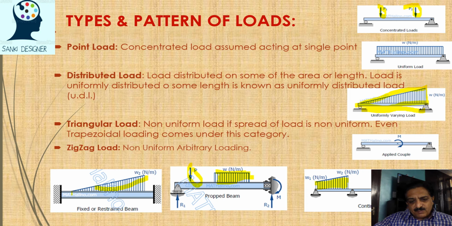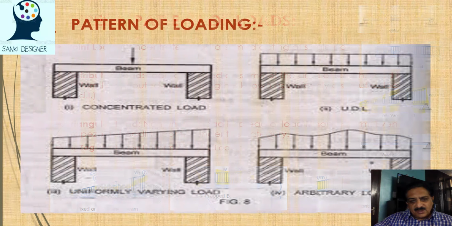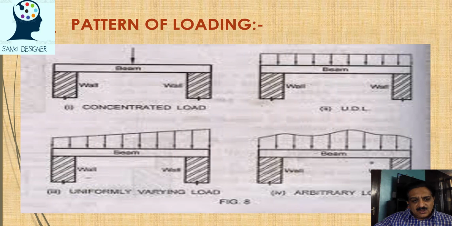So we have various supports here. Here we have a roller support, pin support. These are fixed joints. These are already pin joints with fixed supports. Here you can see different types of joints. We'll try to understand them in the next couple of slides. So here you can see concentrated load, beam is there, wall is there, it may be